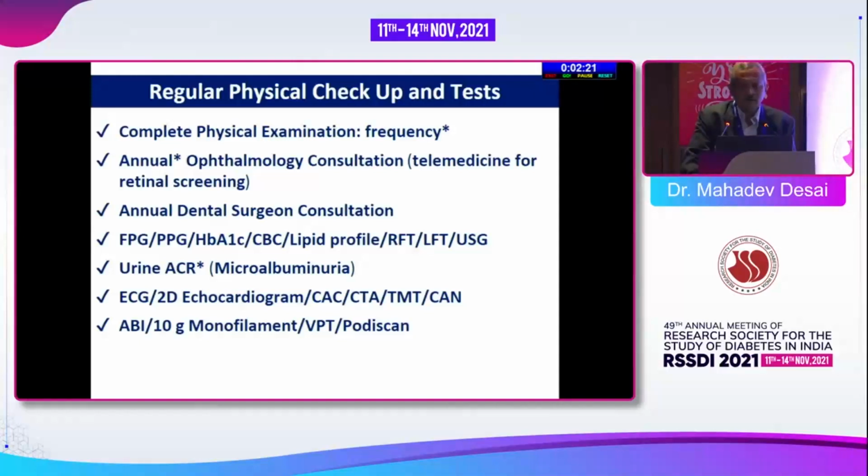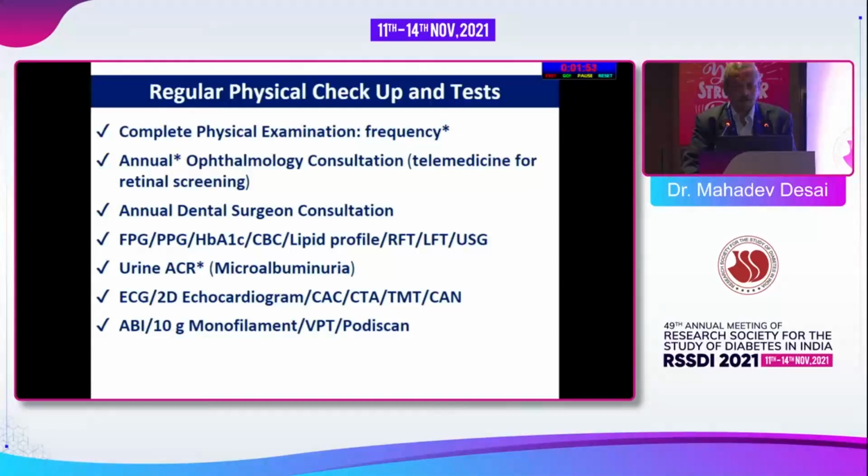We must get all routine blood tests, whether it's fasting or postprandial blood sugar or glycosylated hemoglobin or renal functions, and sonography for fatty liver or NAFLD. It's very, very important that we do these at least once a year and have a serial follow-up of the same. Urine for microalbumin definitely needs to be done at least once a year, preferably twice a year. The cardiac investigations, whether ECG or 2D echo, are a must, but more thrust is now given to the